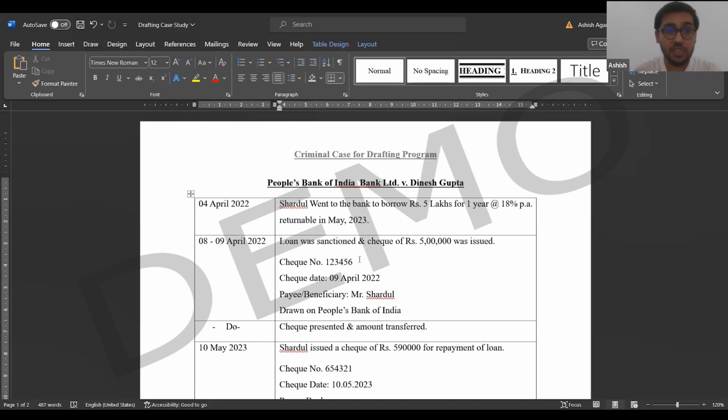Even if the check of reimbursement or return has bounced, that does not mean that the debt is paid off. The debt is still standing. You will have to pay your debt. You cannot say that the bank forgot to present the check, so now I don't need to pay off my loan. No, you will have to pay off your loan. Because in this contract, you are the one who is owing the bank. So just because the bank committed a mistake does not relieve you of your liability.